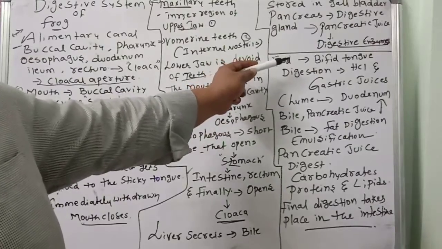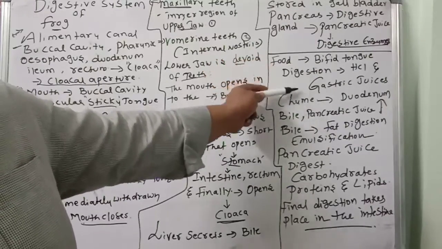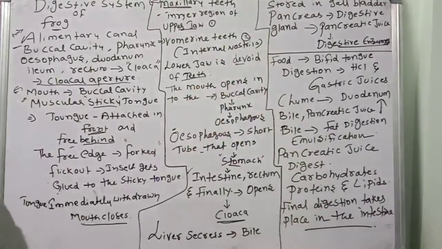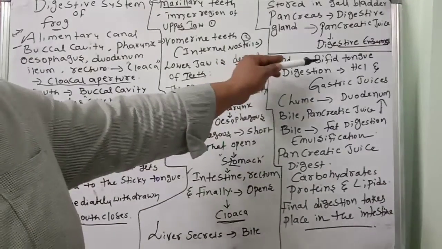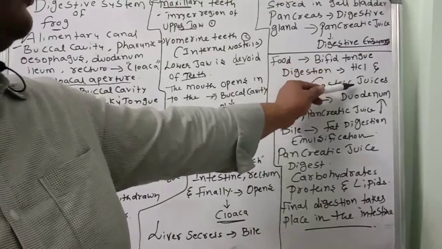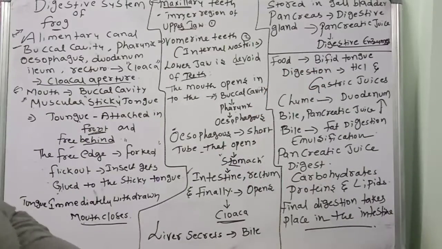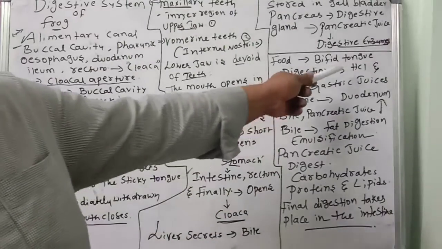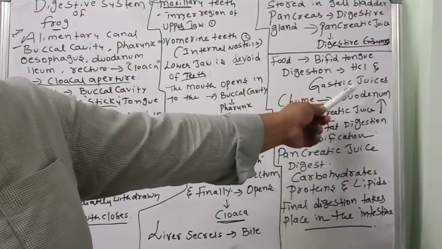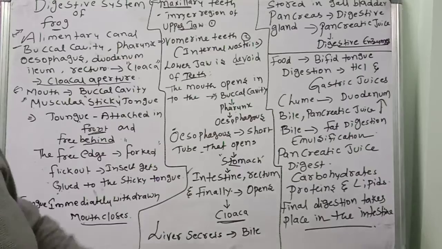When the bifid tongue takes the food, the food goes for digestion. The food digestion takes place with the help of HCl and gastric juices. Next, chyme.